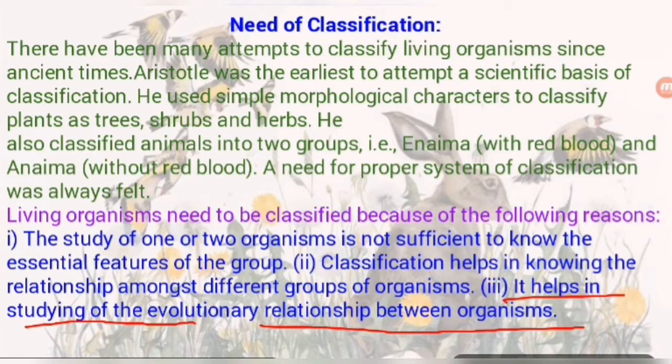What is the evolutionary relationship? Students, in 10th class you have also read about evolution. Evolutionary relationship means how living beings are formed and what their ancestors are. Just like humans, the ancestors of humans are apes. Apes are the ancestors of humans, meaning human beings evolved from apes. So this is the relationship between apes and humans, and it is known as the evolutionary relationship. It is very helpful to know the evolutionary relationship between living organisms.